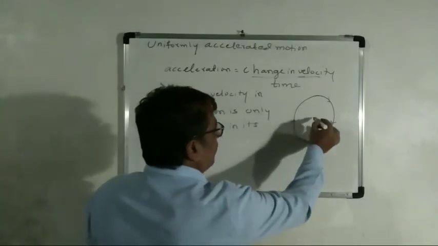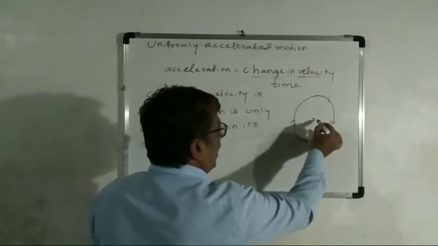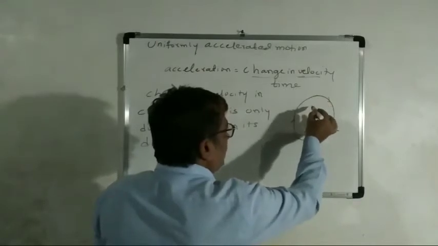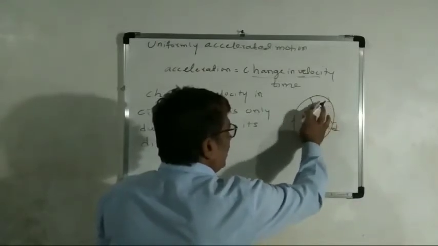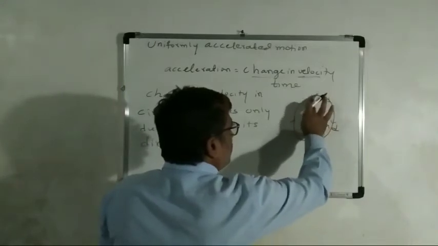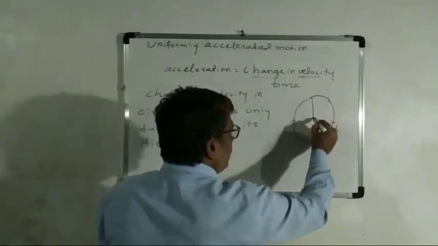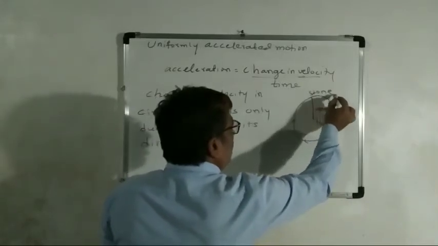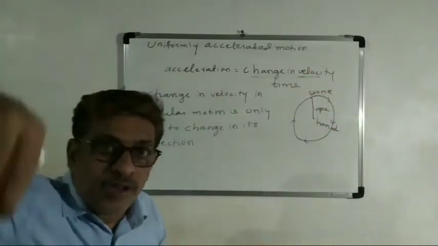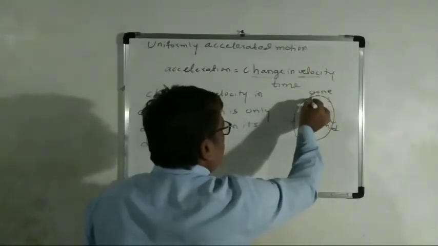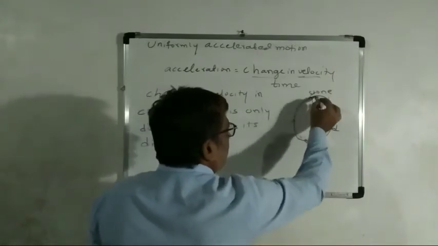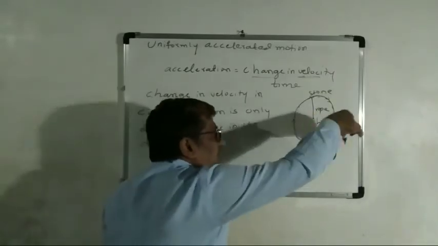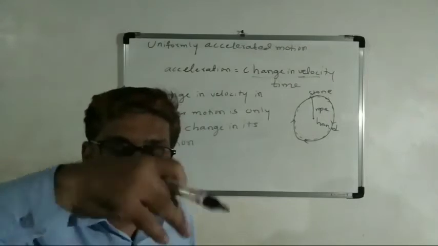Now we will discuss, for example, this is the center point and here it is the hand. Here the rope will be there, and here it carries a stone. So if you are rotating it like this, you will get a circular motion. It moves in a circular path.